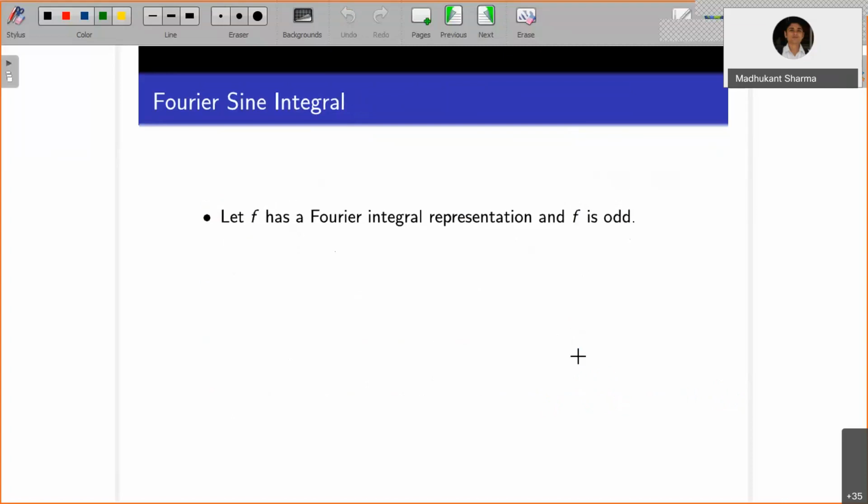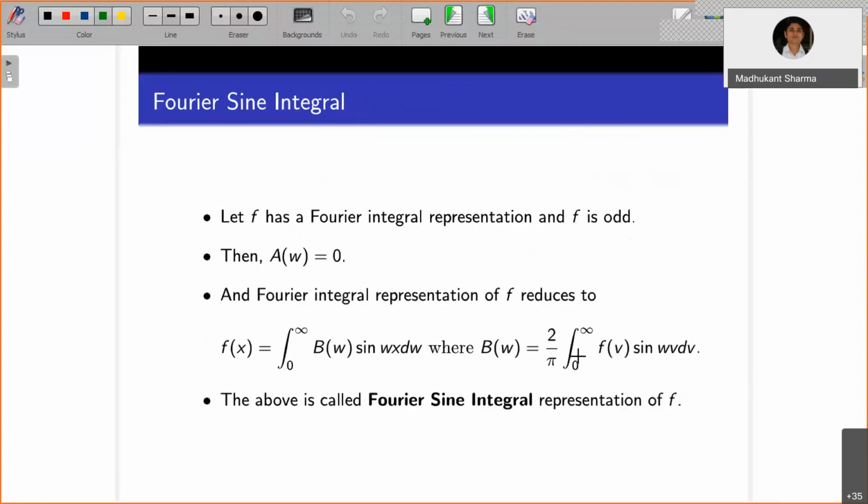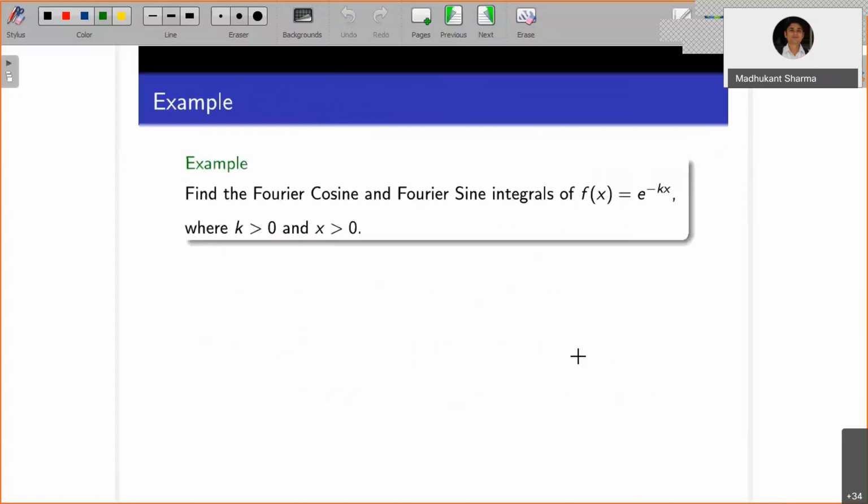Okay, so that is written here. W is called the Fourier sine integral representation of f. And now we are going to see a very fundamental function, for which you will see what the Fourier cosine integral or sine integral of that will be. Okay, so for that you have the following example.